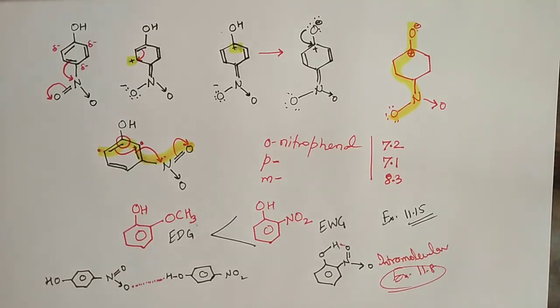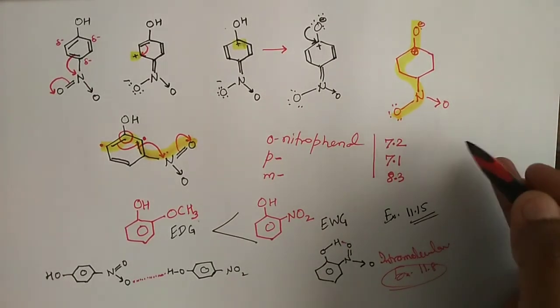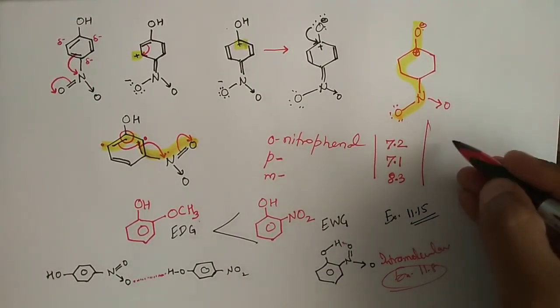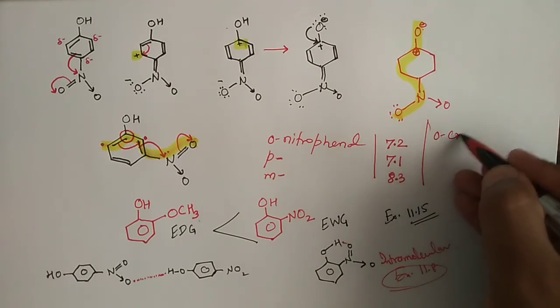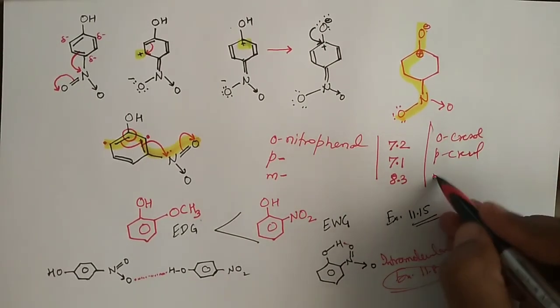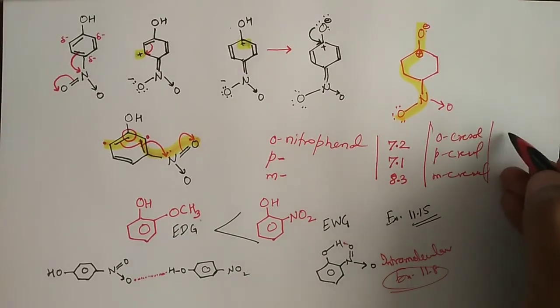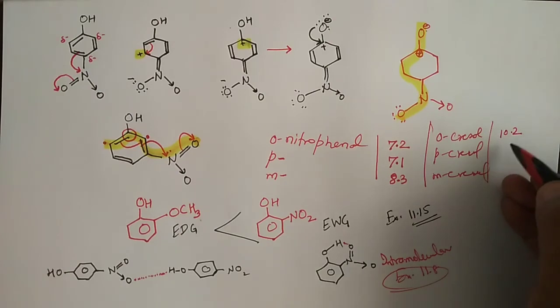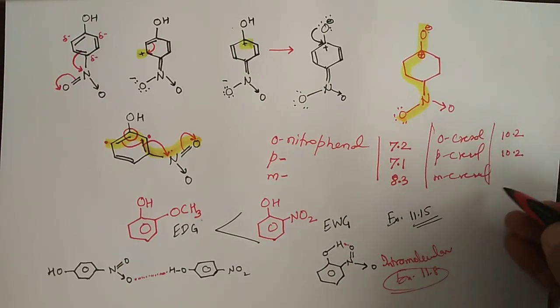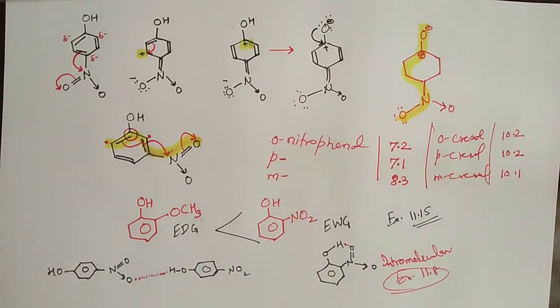Alright, and we can compare the acidic character of cresols also. For example, if we have ortho-cresol, para-cresol and meta-cresol, then ortho-cresol has a pKa of 10.2, para has 10.2, while meta has 10.1, right?